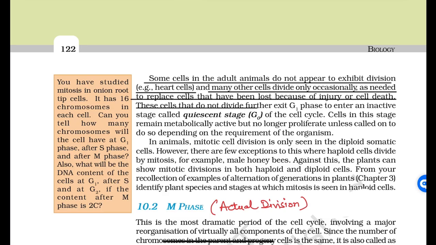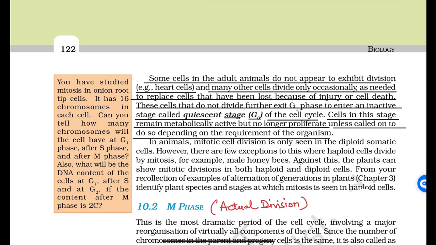These cells that do not divide further exit G1 phase to enter an inactive stage called quiescent stage, G0, of the cell cycle. Cells in this stage remain metabolically active but no longer proliferate unless called on to do so, depending on the requirement of an organism.